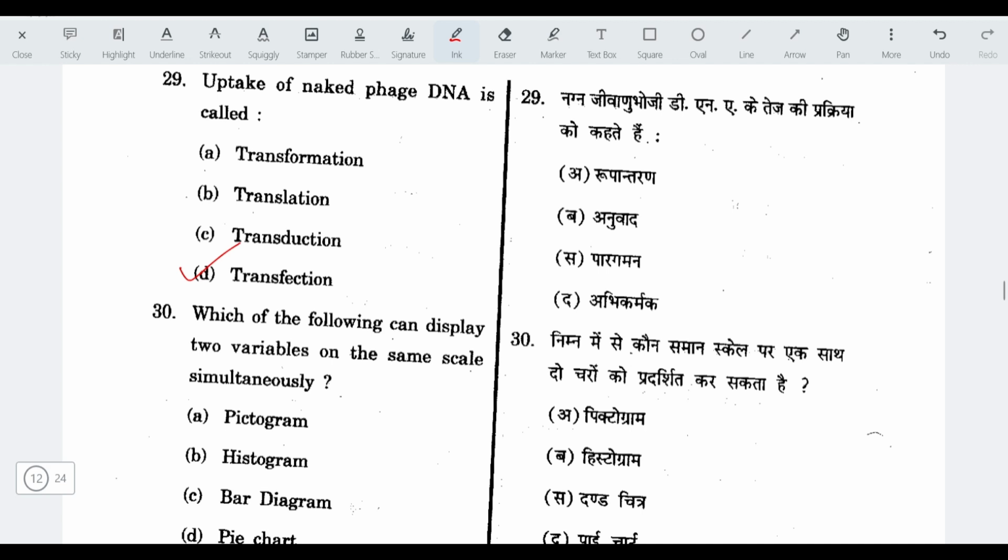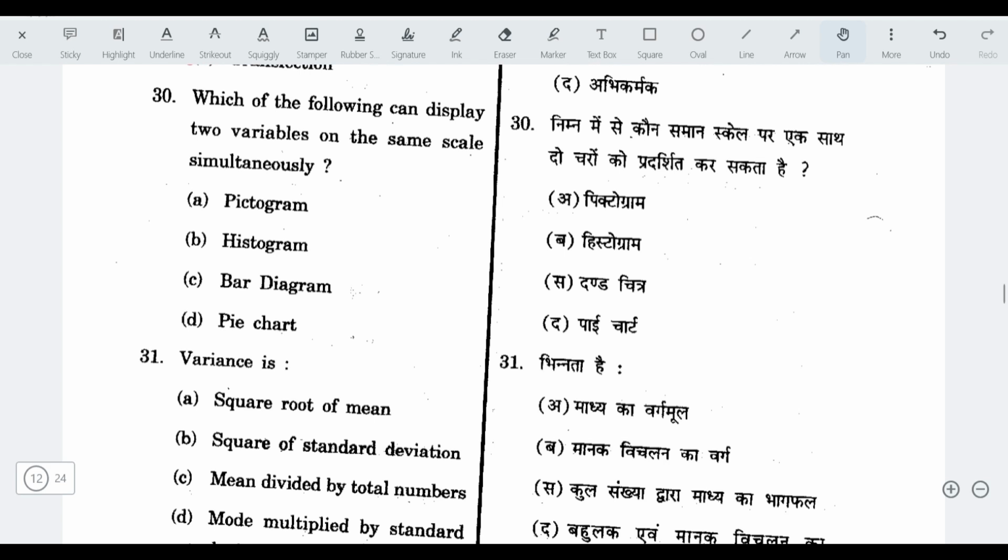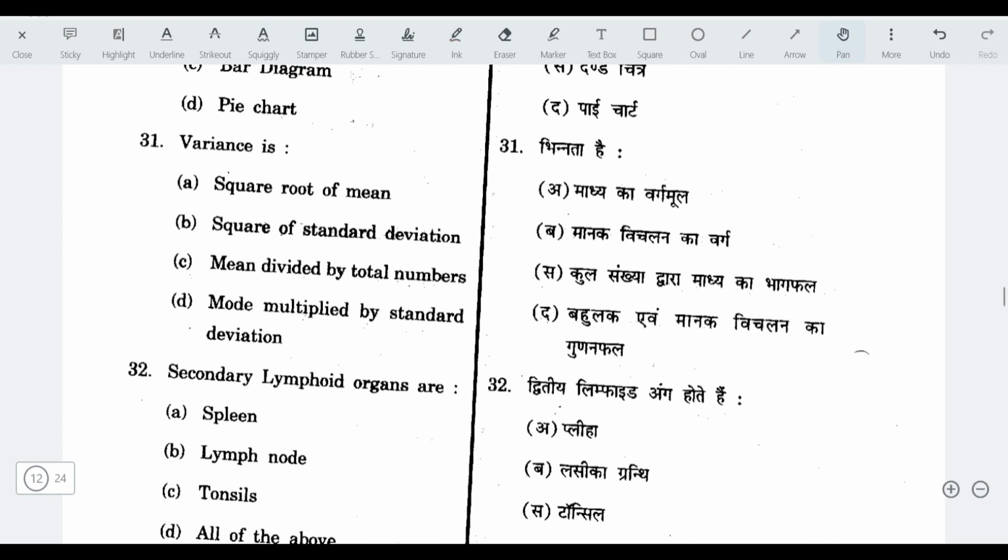Okay. Next question, uptake of naked phage DNA is called transfection. Transfection refers to the process of introducing naked or purified nucleic acid like DNA or RNA into the eukaryotic cells. Next question, which of the following can display two variables on the same scale simultaneously? The answer is histogram. Next, variance is square of standard deviation.